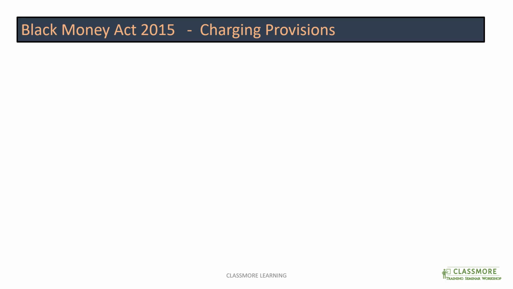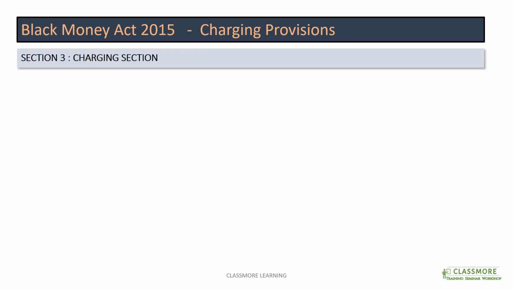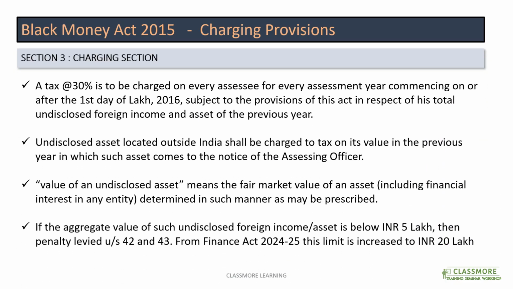Now moving to the next part, which is the charging provision given under Section 3. Section 3 talks about the tax rate. If the assessing officer finds that there is undisclosed foreign income or undisclosed assets, then he can levy tax at the rate of 30%.